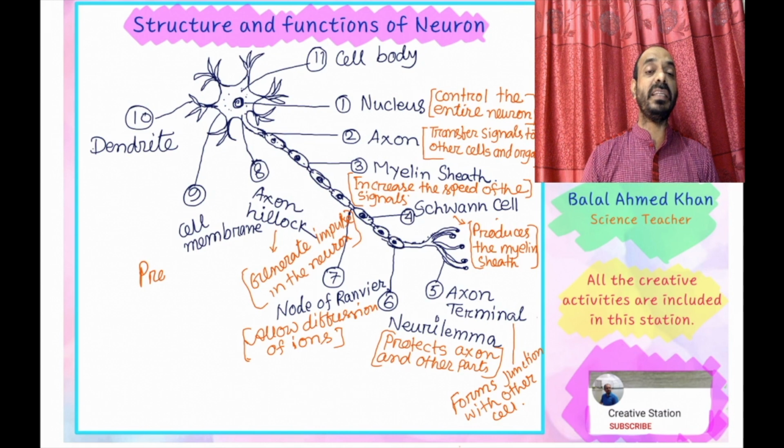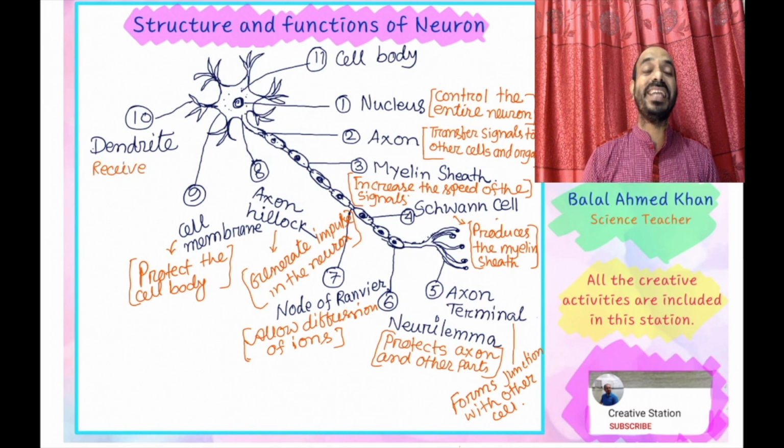Now labeling number 9, cell membrane. The main function of all types of membrane is protection. So the cell membrane protects the internal part of the cell body. The membrane of the cell body protects the internal parts of the cell body, such as the nucleus, other organelles, cytoplasm, etc.